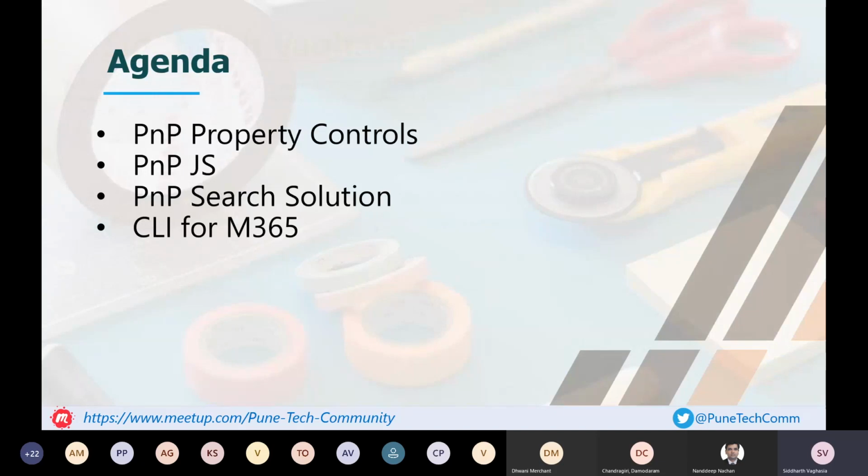Moving ahead, I will be talking about the PNP property controls, which is kind of the second part of what Nandip has just concluded on the React controls. Then we'll talk about PNP.js, then PNP search solution and CLI for M365. The last point is maybe not directly related to SPFx, but it is still a very important repo, and by using it we can get many of the benefits which we might otherwise have to develop from scratch.